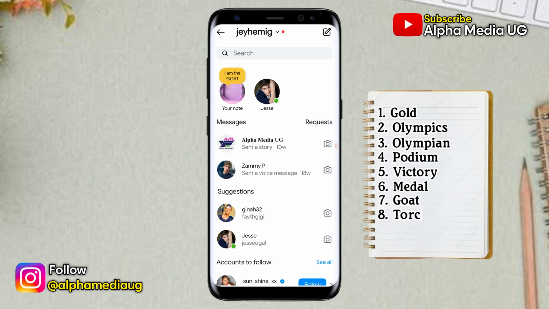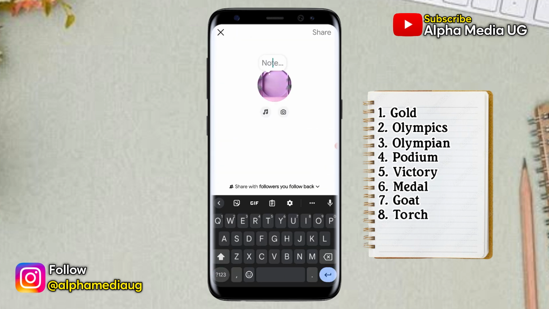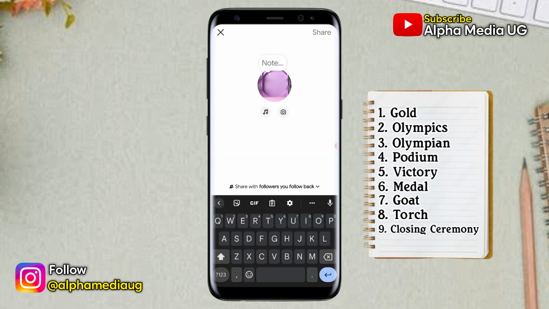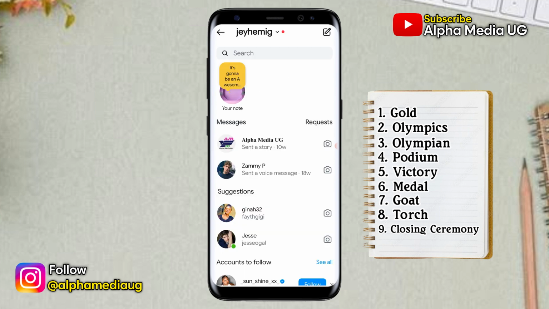Also, the word torch that is used to describe the lighting of the Olympic cauldron can also be used. And you can also use words such as closing ceremony, which will happen on August 11th. Now, in case you enter any of those keywords, you will have that golden background effect.